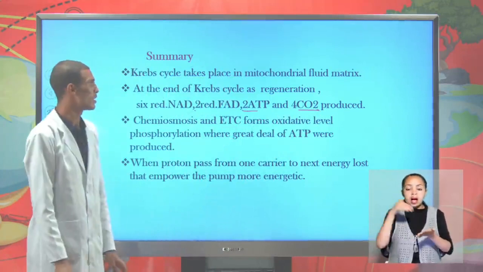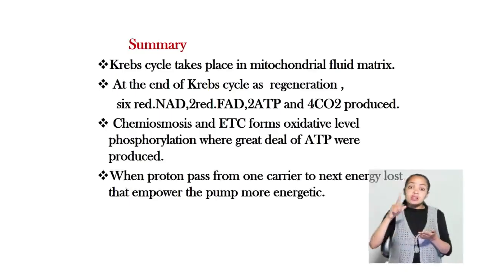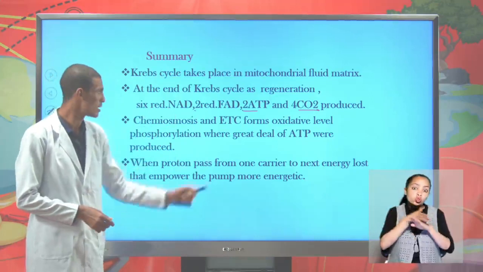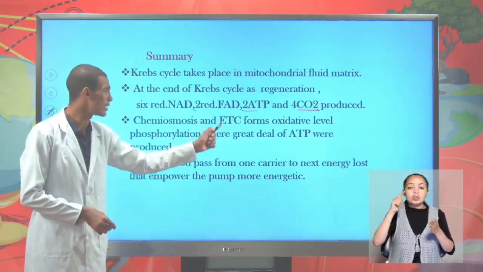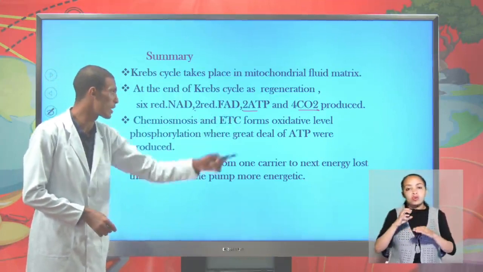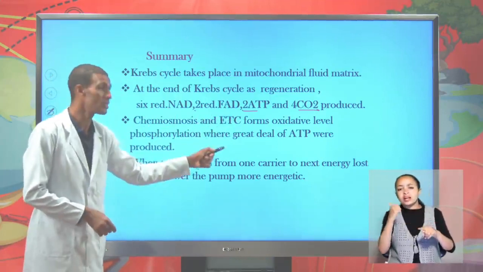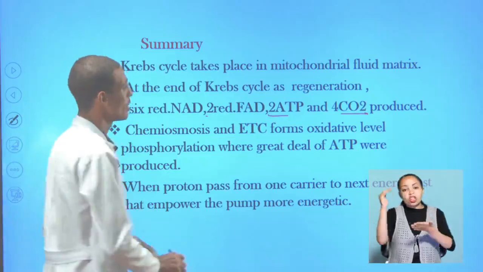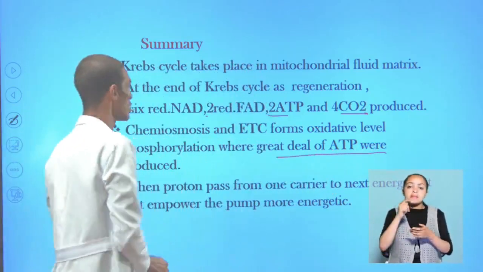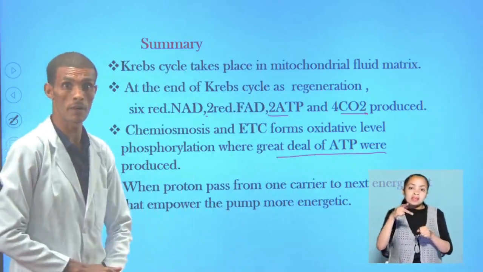And then again, oxidative phosphorylation includes both chemiosmosis, the passing of protons through ATP synthase, and the electron transport chain, the jumping or transfer of electrons from one carrier to another, which is a great reason for the production of enormous ATP, which takes place in the mitochondrial inner membrane.